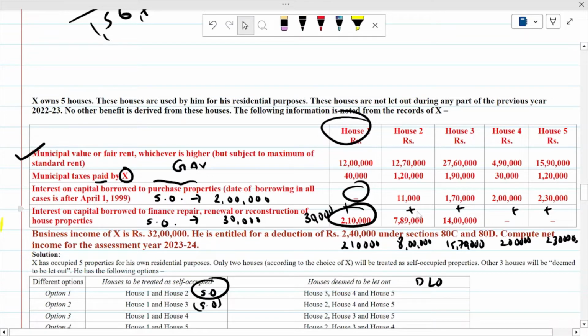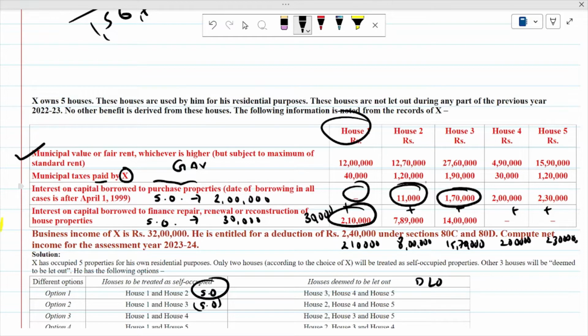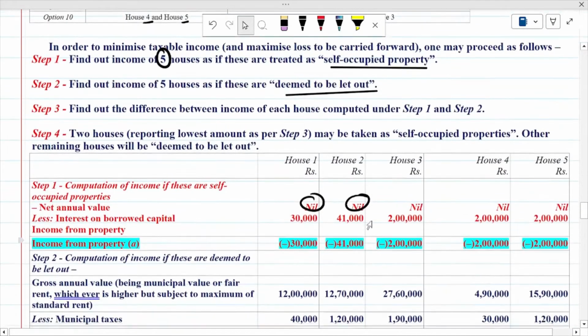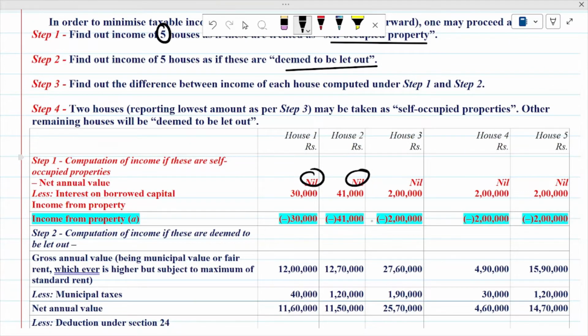In house number 2, 41,000, because here 11,000 and here 30,000. So 11 plus 30, 41,000. And here 1,70,000 and 14 lakh, so here 1,70,000 full, and here 30,000. So 2 lakh, here also 2 lakh, and here also 2 lakh. The same way this is calculated here. So 30,000, 41,000, 2 lakh, 2 lakh and 2 lakh is available as a deduction. So income from property in situation A: minus 30,000 in house number 1, house number 2 minus 41,000, 3 minus 2 lakh, 4 minus 2 lakh and minus 2 lakh. This way you have to calculate the income.